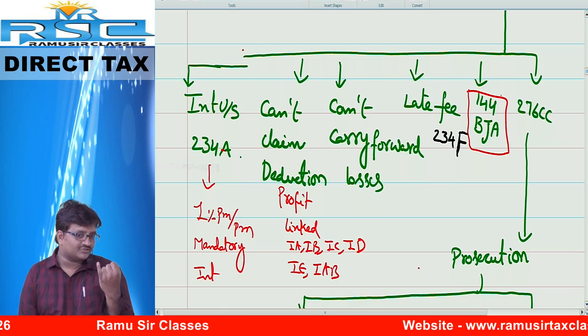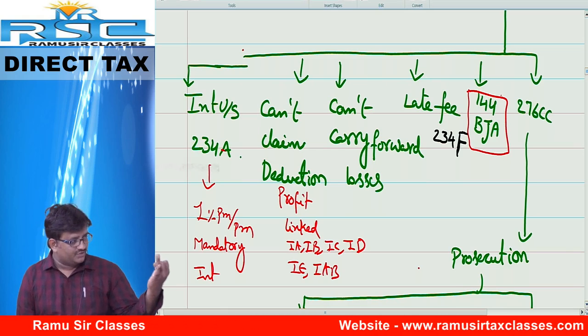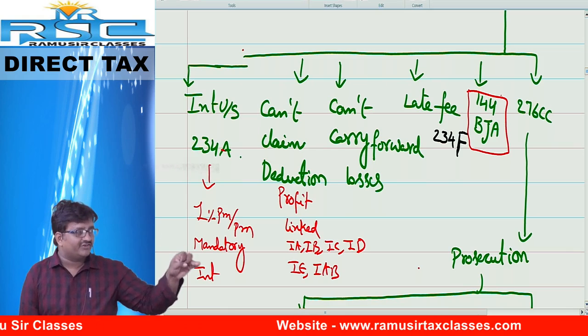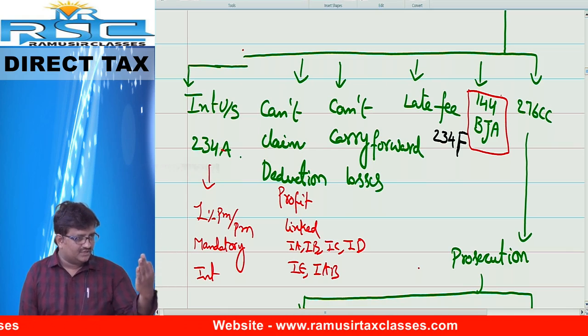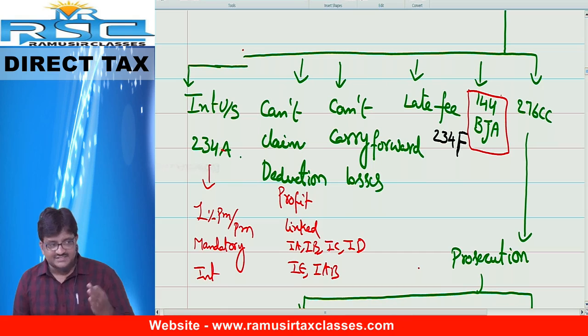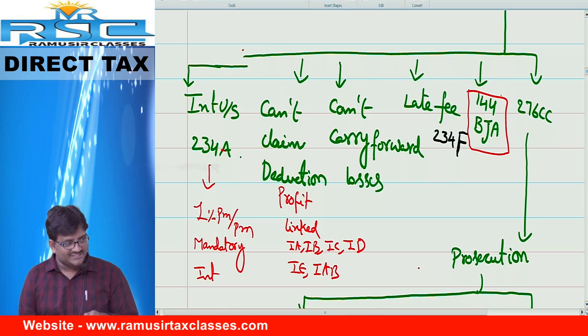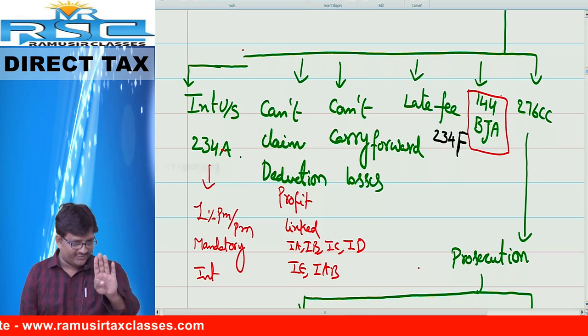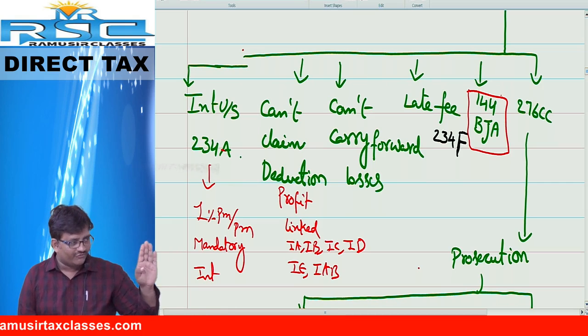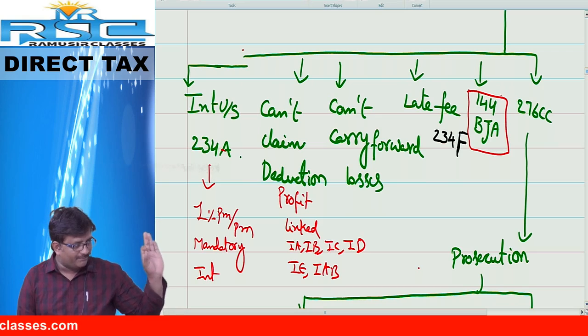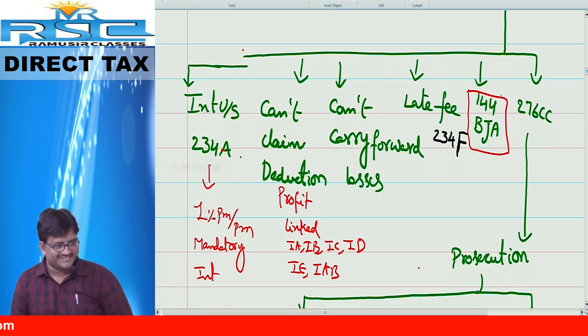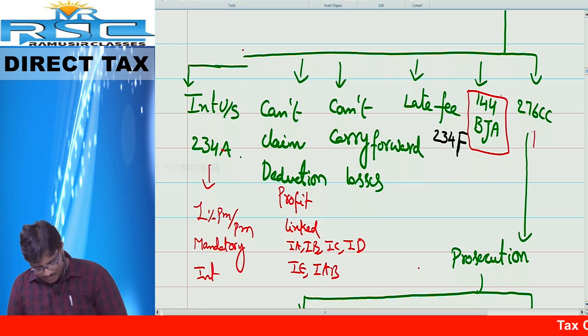Number 1, interest under section 234A. Number 2, cannot claim profit linked deductions. Number 3, cannot carry forward losses. Number 4, late fees under section 234F. Now, the consequences in case of non-filing, apart from these 4: next one, 144. What is 144? Best judgment assessment. Next, 276CC, prosecution.